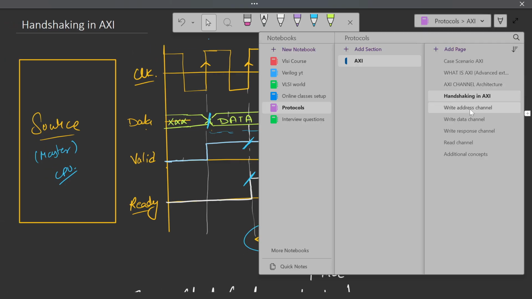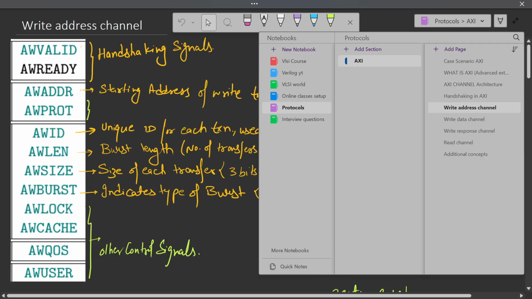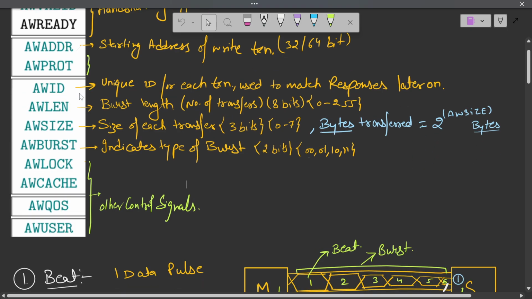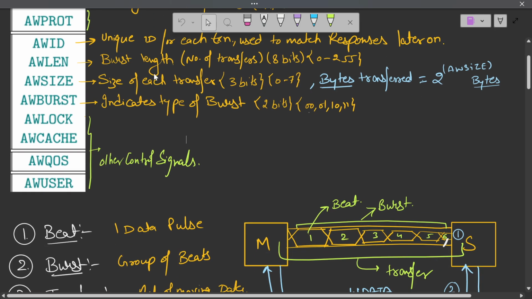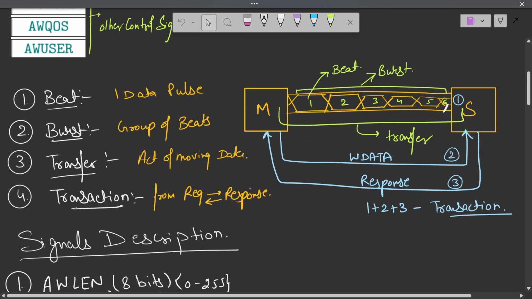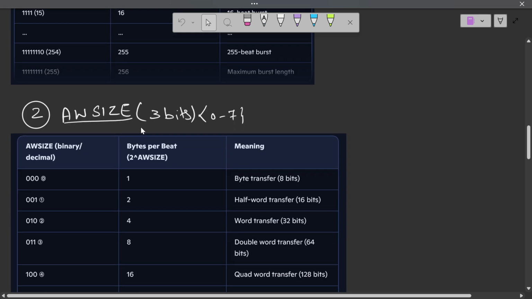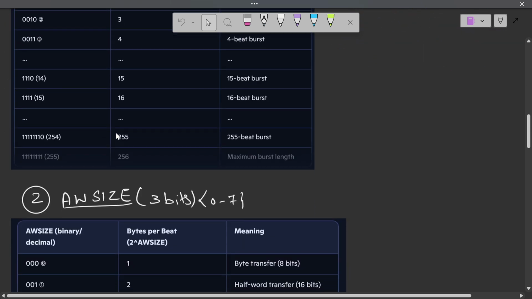Next, we'll be discussing the whole concept of the write address channel, the signals, the unique ID concept, and the burst length. We'll also be understanding beat, burst, transfer, transaction, then the signal descriptions, then the burst size and burst length.